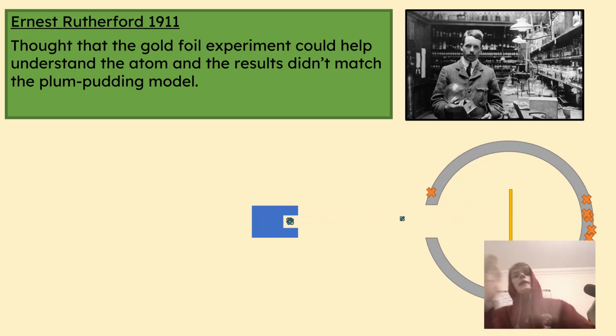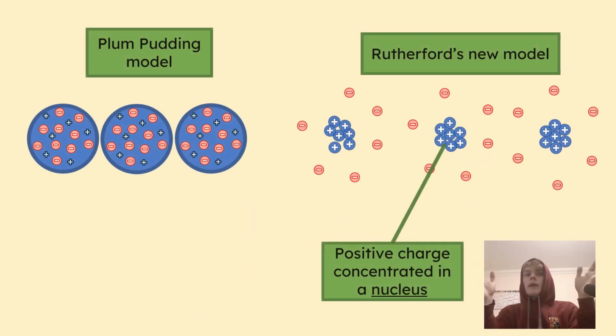Why was it bouncing back? Well, in Rutherford's mind, the plum pudding model couldn't explain why it bounced back. In the plum pudding model, all that charge is spread out thin. And so the charge is never strong enough to repel the positive alpha particle. It should just fly straight through.